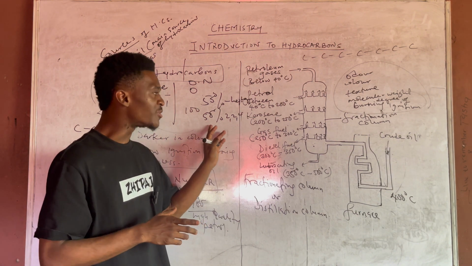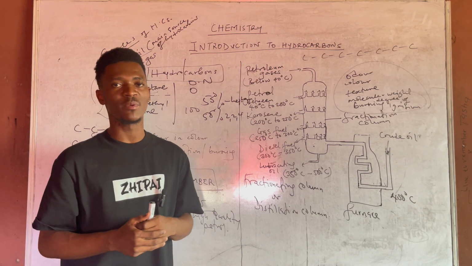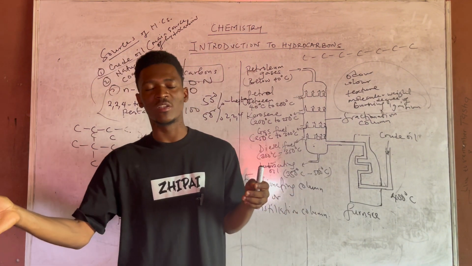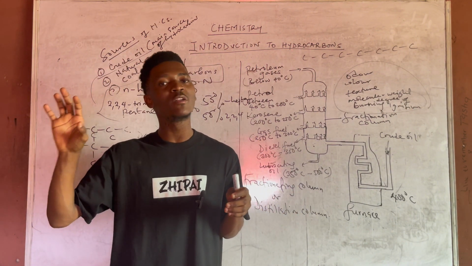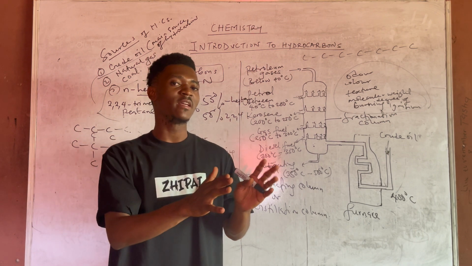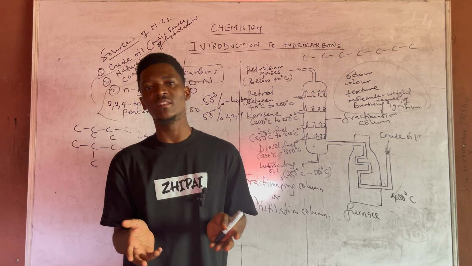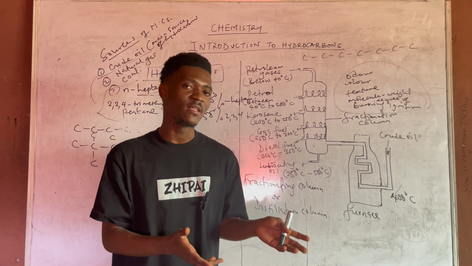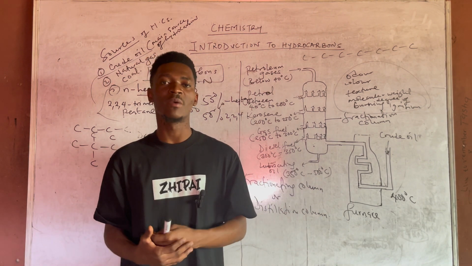What you take is the 50 of the 2,2,4-trimethylpentane. So for example, let's say given the percentage of 2,2,4-trimethylpentane in a petrol to be 60, and you are given the heptane to be 40, and you are told to calculate the octane number, it is 60.